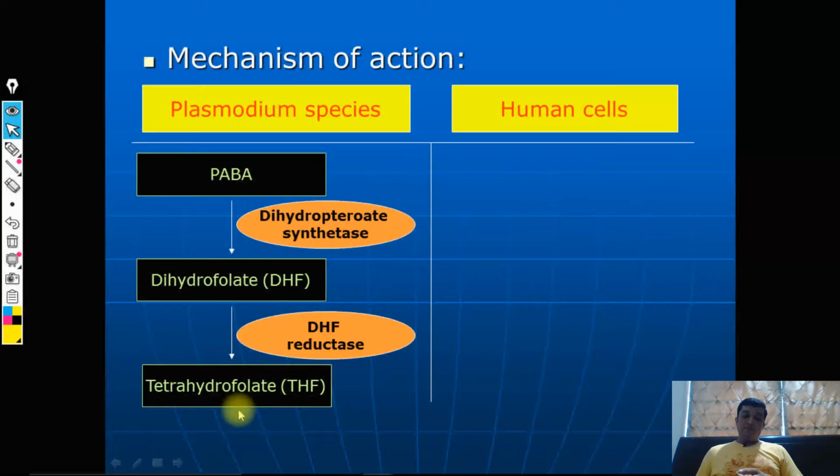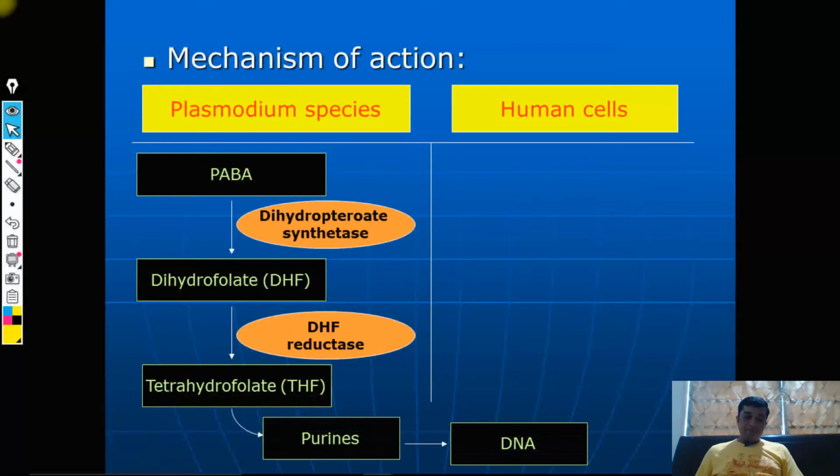This can now be incorporated to synthesize some of the intermediates like thymidylate, and once these intermediates are synthesized, then purines, and DNA synthesis could occur, and then protein synthesis could occur. So, Plasmodium species can multiply.